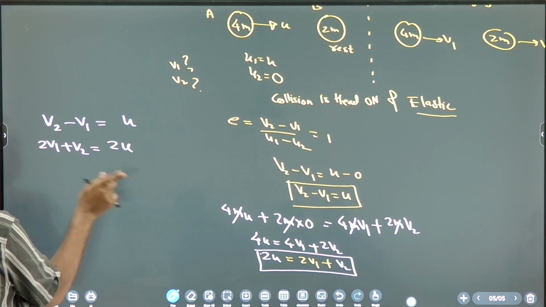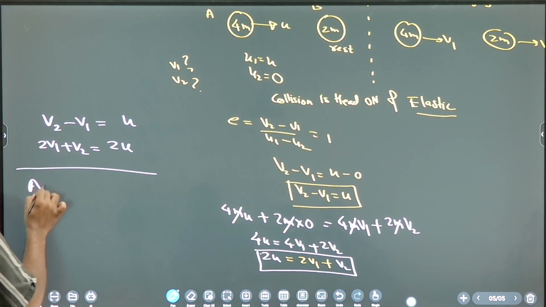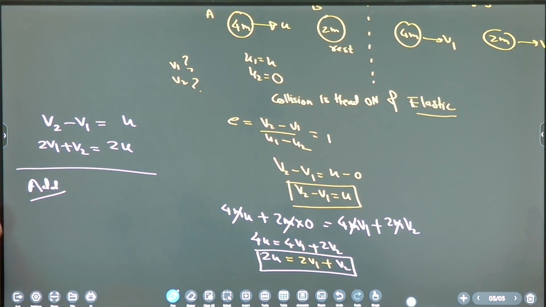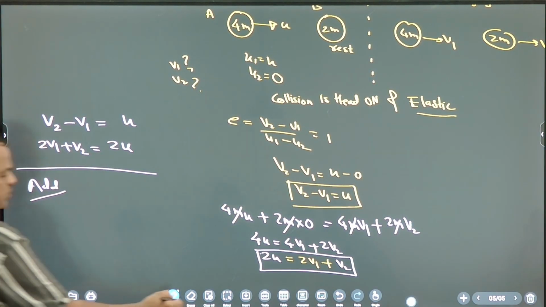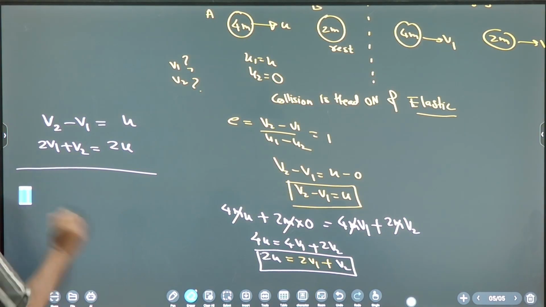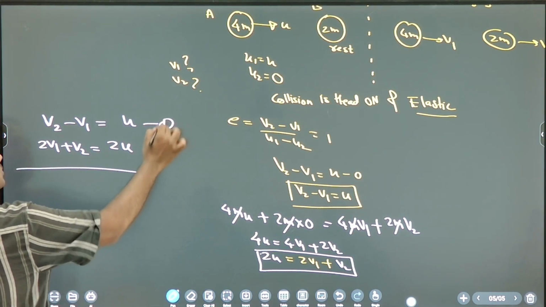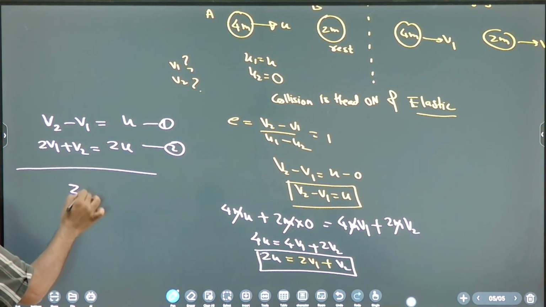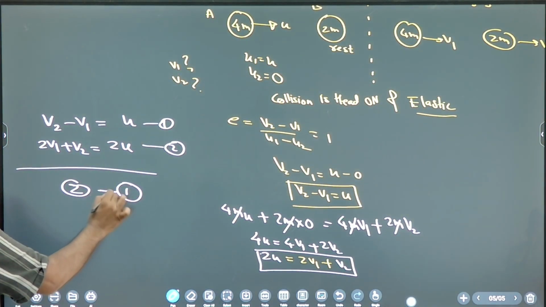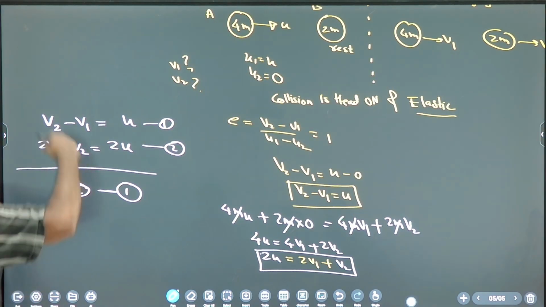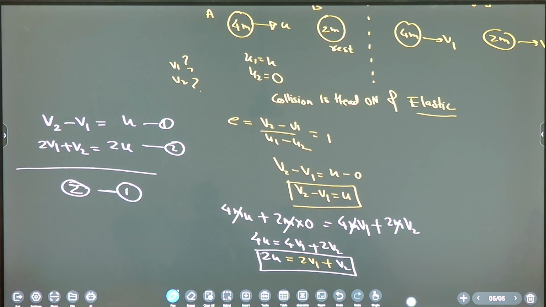First equation, second equation. Now add. When you add, what you get? Okay, no, wait. Don't add. Subtract. Subtract is better, correct? This is first, this is second. So 2 minus 1. Tell me. This minus this.